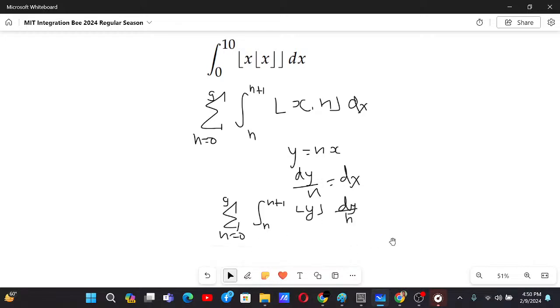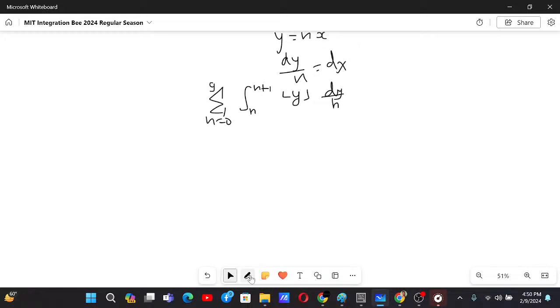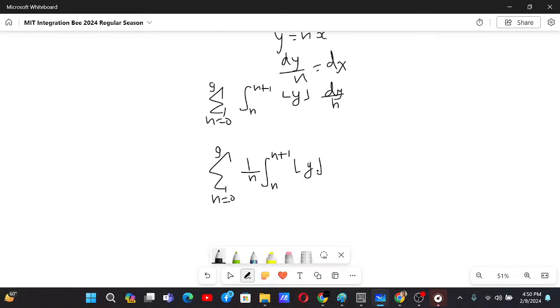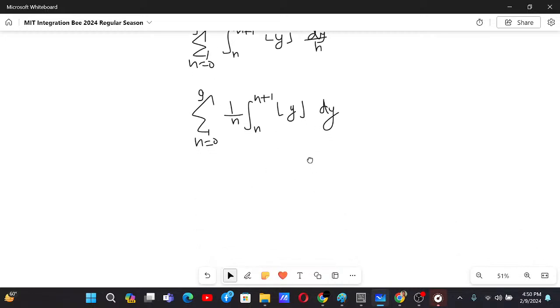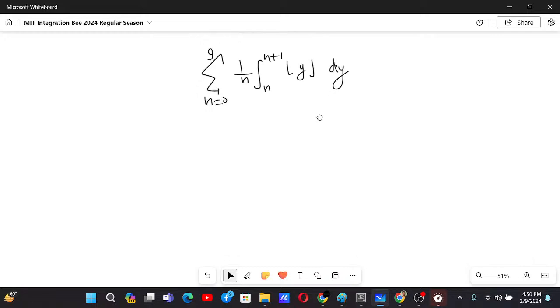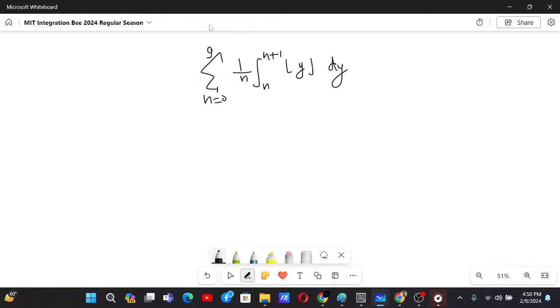Now since this n is just a constant, we can take it outside. n equals 0 to 9, 1 by n, integral from n to n plus 1, GIF of y, and then dy. Yeah. So we need to evaluate this sum over here, and this does need some sort of observation if we are going by the technique that I am sharing.